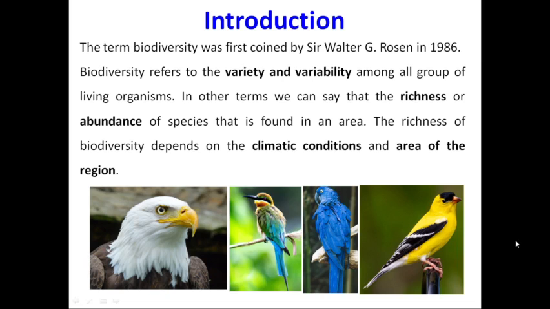Biodiversity refers to the variety and variability among all groups of living organisms. The term biodiversity was coined by Sir Walter G. Rosen in 1986. We can say that richness or the abundance of species that is found in any area can be termed as biodiversity. The richness of biodiversity in any area depends on factors like climatic conditions of that area as well as geographical